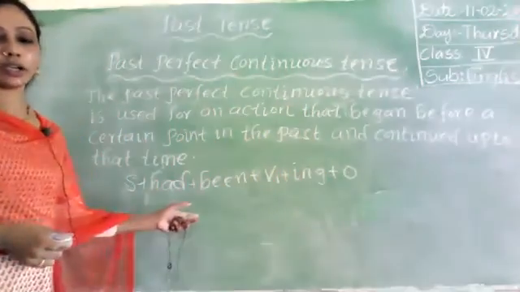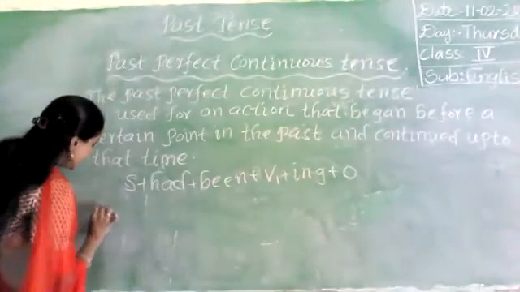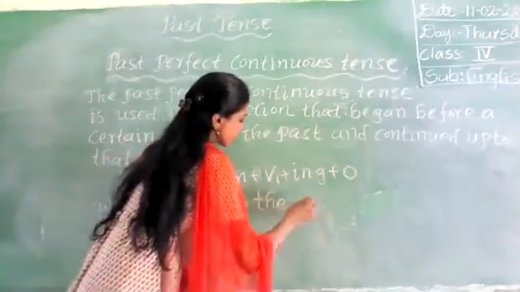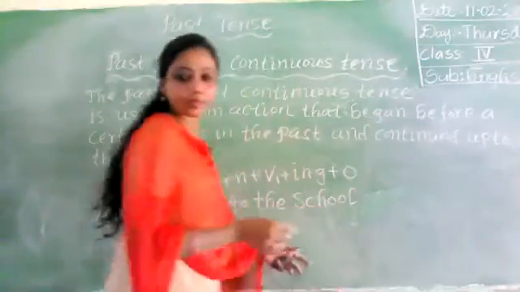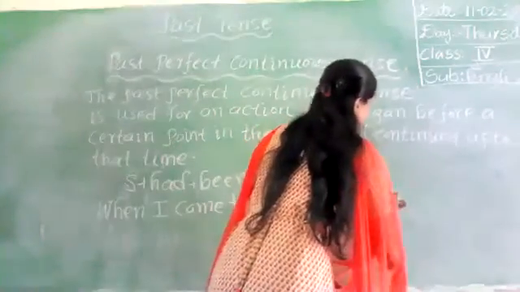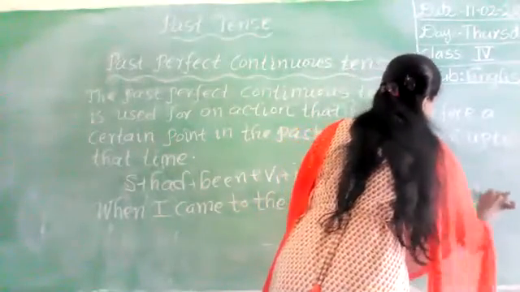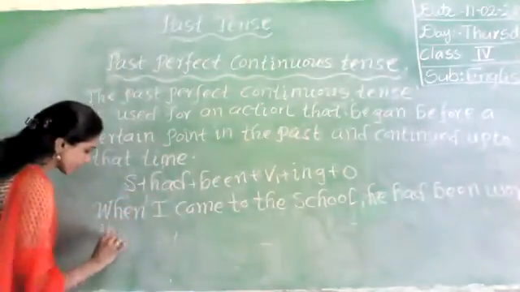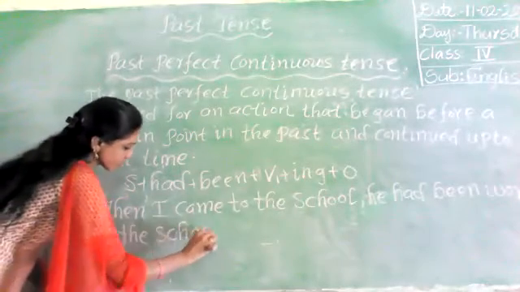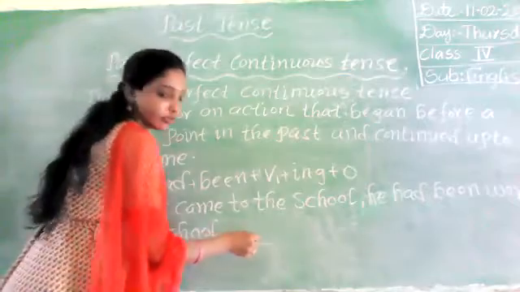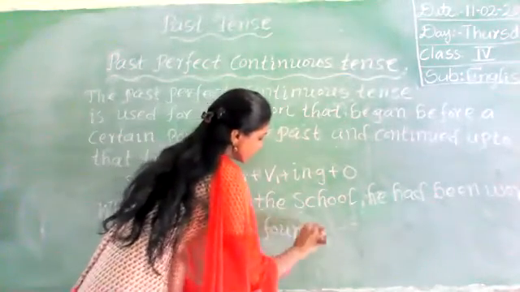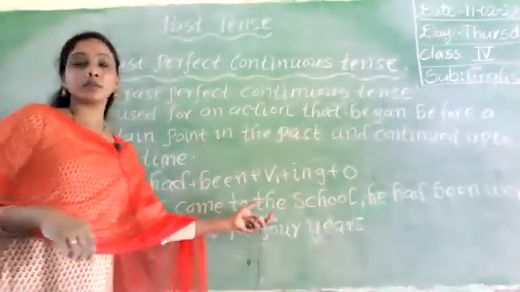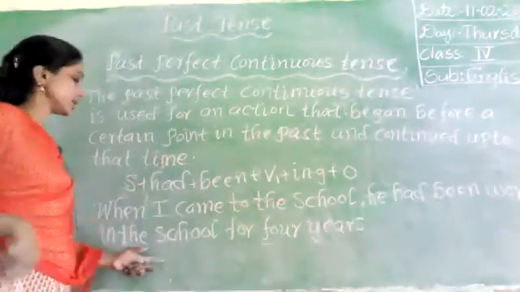Okay. Look at here. For example, when I came to the school, he had been working in the school for 4 years. Okay, look at here the sentence. When I came to the school, he had been working in the school for 4 years.